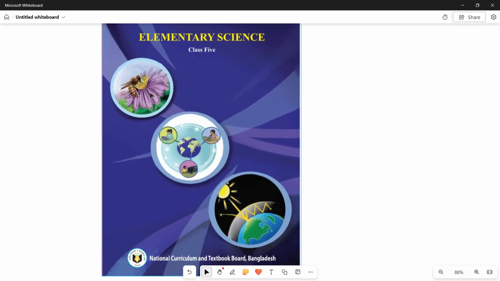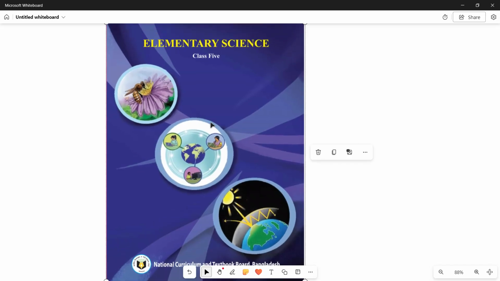Elementary science. Elementary science means primary science. What is primary science? If you are studying in classes 1 to 5, on the cover page of all kinds of books they have written a short word called elementary. Elementary means primary. What is science? Science is a topic that is related to nature, most of the time the environment.